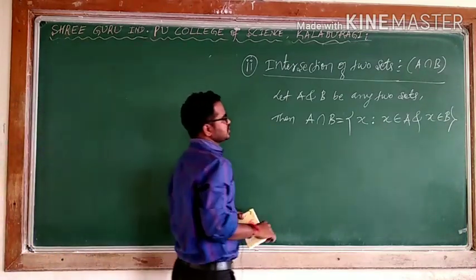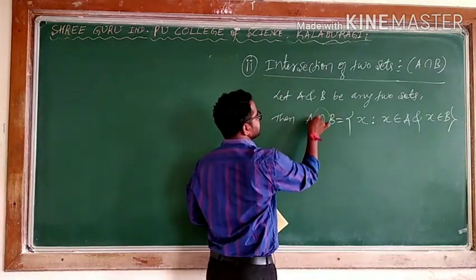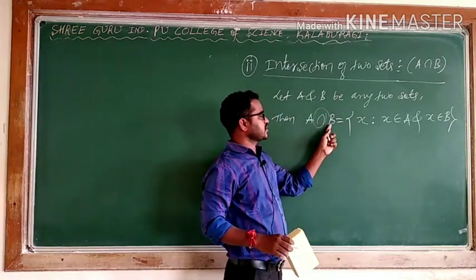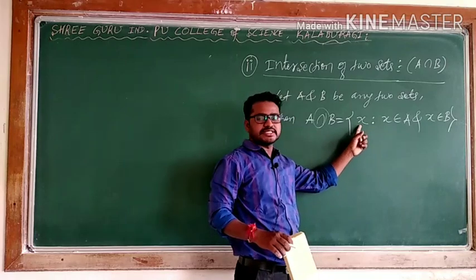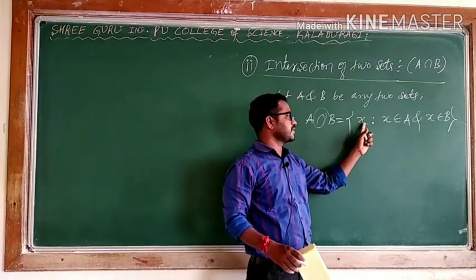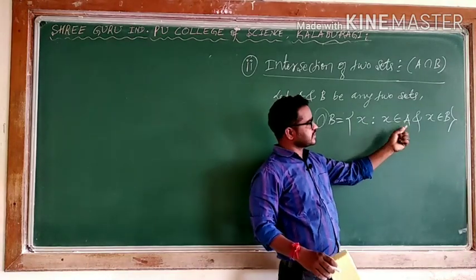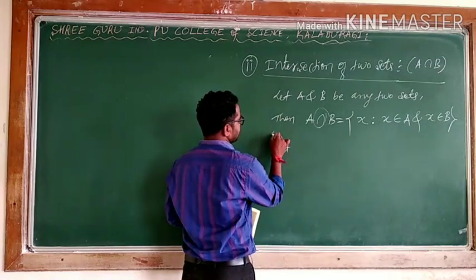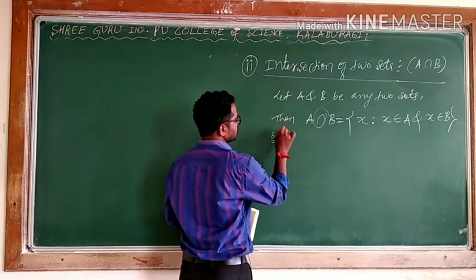A and B be any two sets, then it is denoted by this symbol. I can say A intersection B, read as A intersection B is equal to the set of elements. In general mathematically, I am taking X as an element that should belong to A as well as that should belong to B. For example, I will take an example. Using examples we can come to know what it is.